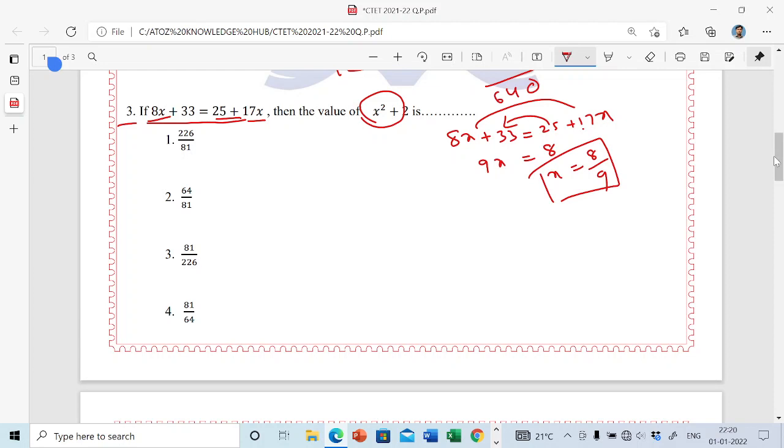Now we have to square it. If you square it, it becomes 8 eights are 64, 9 nines are 81. So the value of x squared is this much. Now see, the value you have to put here for x squared: 64 by 81 plus 2. Solve this fraction. Take the LCM, solve directly. 81 into 2: 2 ones are 2, 2 eights are 16.